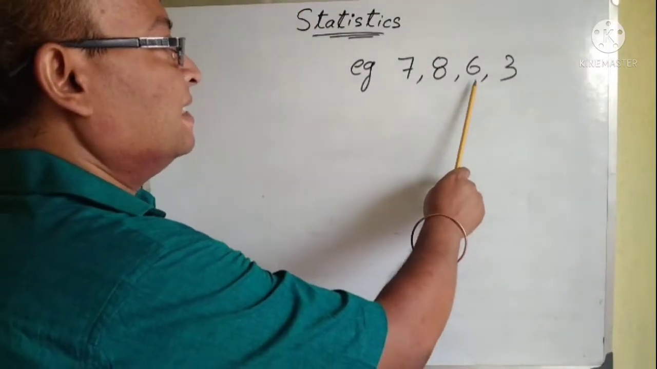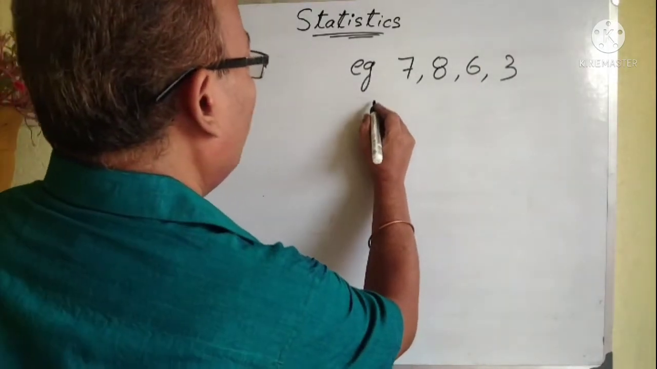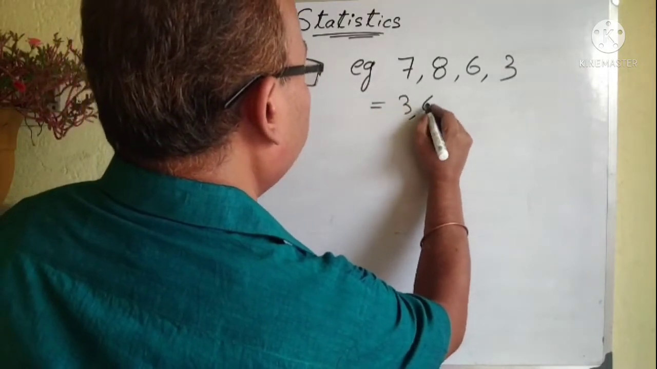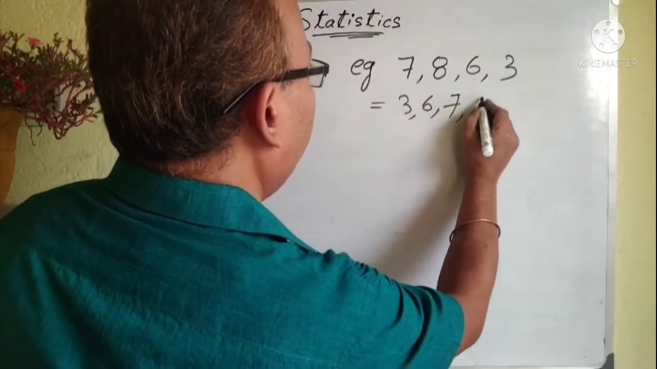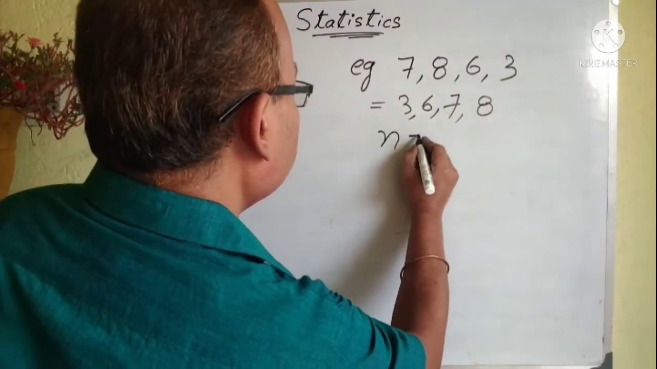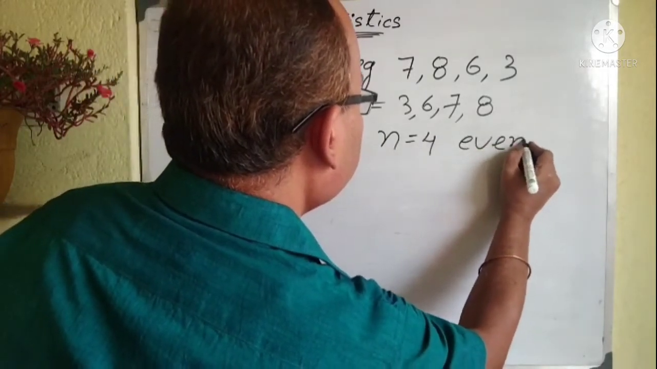Now take another example. 7, 8, 6, 3. We will find the median. Now we have to arrange it. I am arranging it in ascending order. So 3, 6, 7 and 8. So now n is equal to 4. That means the number of data is even.